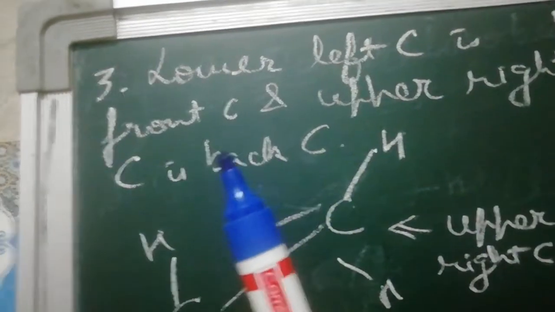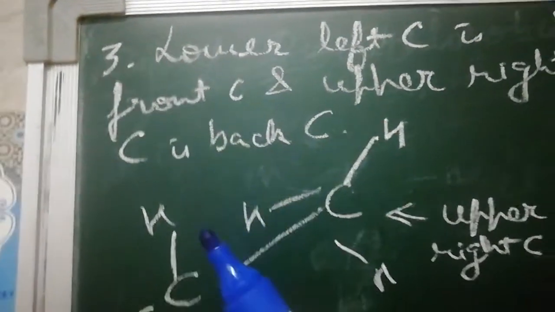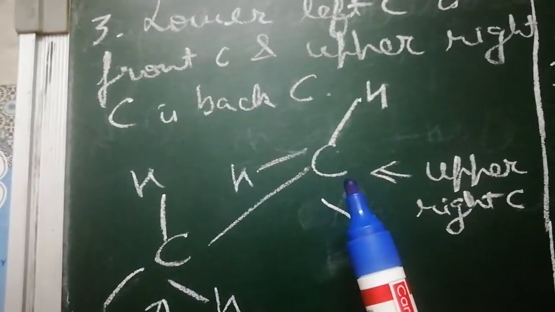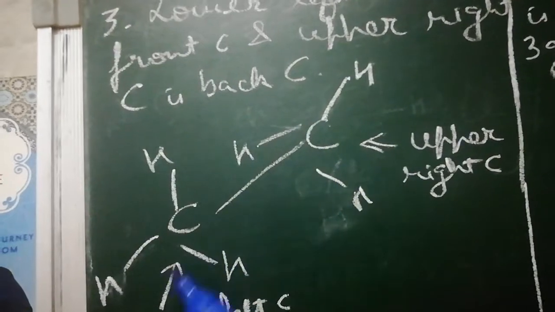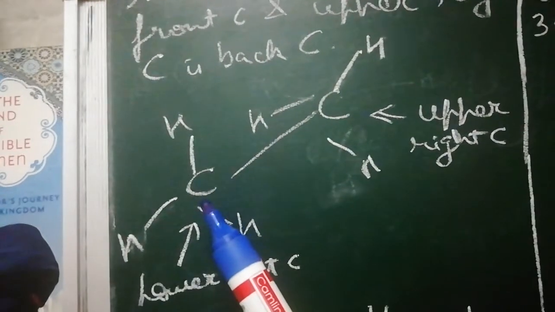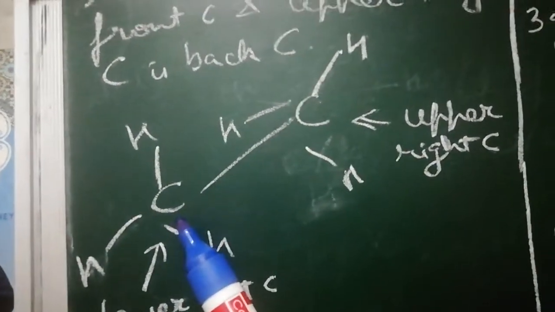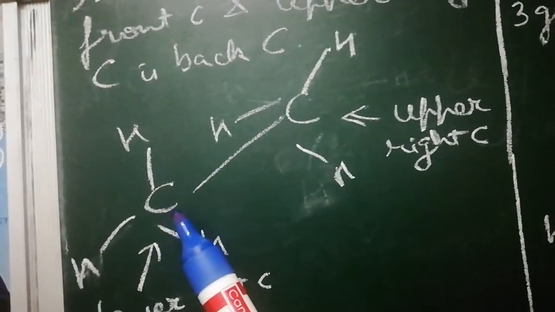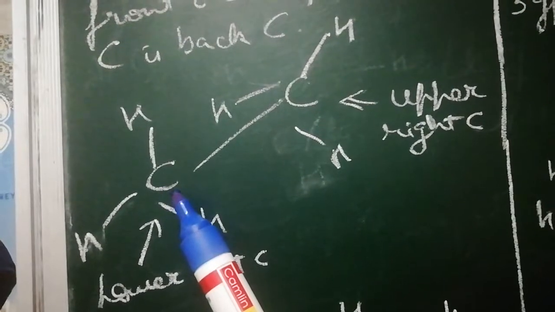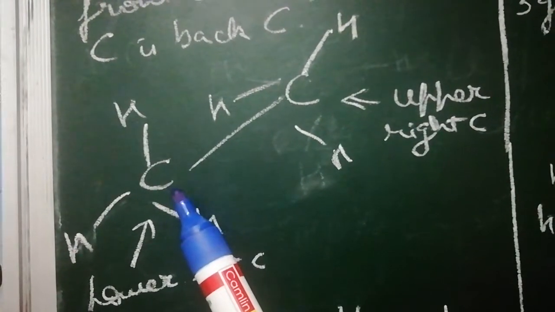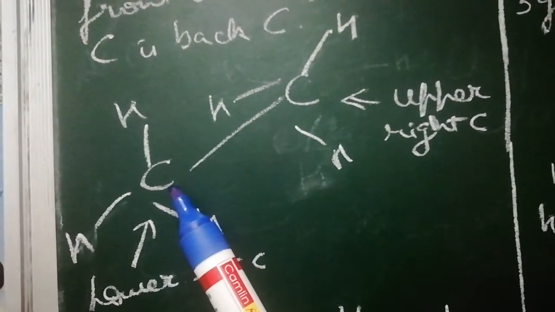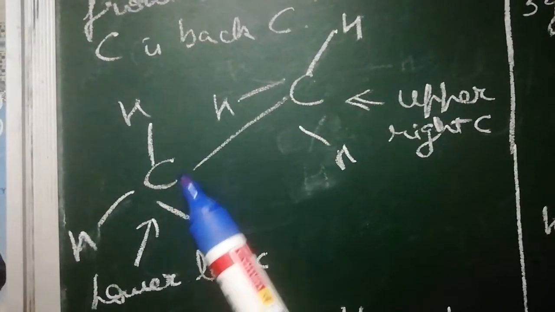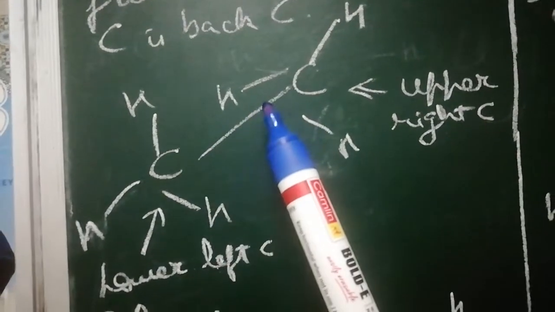The third point in Sawhorse projection formula is that the lower left carbon is the front carbon and the upper right carbon is the back carbon. Now this is the structure for ethane. Here the lower carbon is the front carbon, and the upper right carbon is the back carbon. This is because the molecule is viewed from the right and then projected on the paper, and the bond is represented diagonally and with greater length, just for the representation.